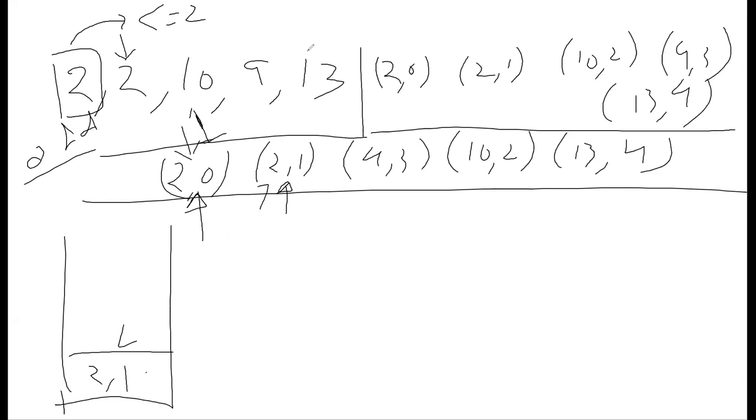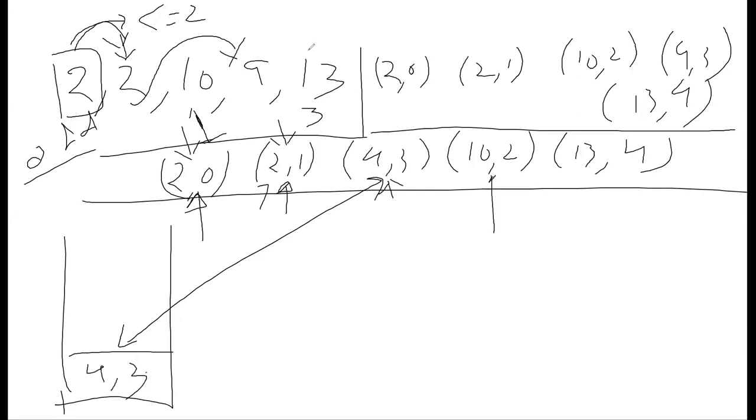Now moving forward, I have 4, 3. Now I have to find out whether 4, 3 can be a right choice of the next step for the top of the stack, 2, 1, right? So 2 is less than 4 and 1 is less than 3. So yes, for this one, next step will be this one and then the index for that will be 3. So if you see from the original array, I can go here and from this I can go to index 3, which is essentially here. Again, as I have found the answer for this one, I'll remove this from the stack and put 4, 3.